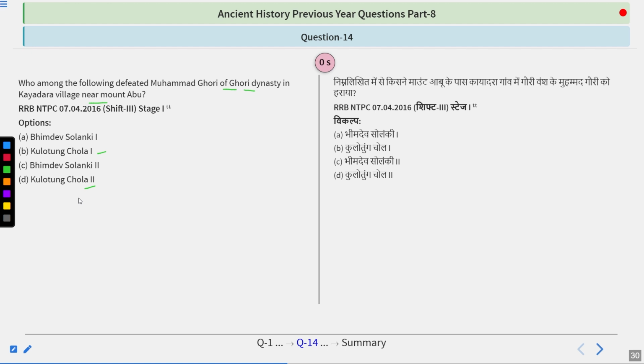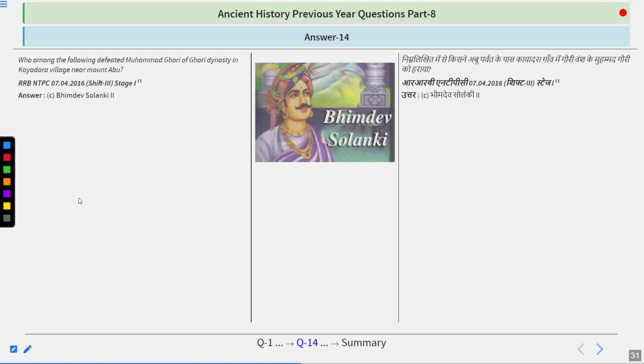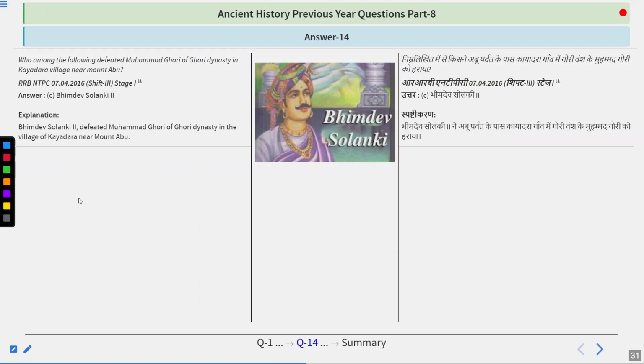And yes, you got this one right. The answer of this question is Bhimdev Solanki second. So Bhimdev Solanki second defeated Muhammad Ghori of the Ghori dynasty in the village of Kayadra near Mount Abu. Muhammad Ghori was also known as Sam bin Sam or Sahabuddin Muhammad bin Sam. Particularly, he was the first Muslim ruler in the region of Delhi, and he was the person after whom the Delhi Sultanate came into being.